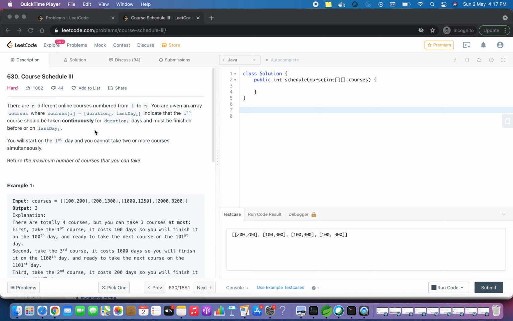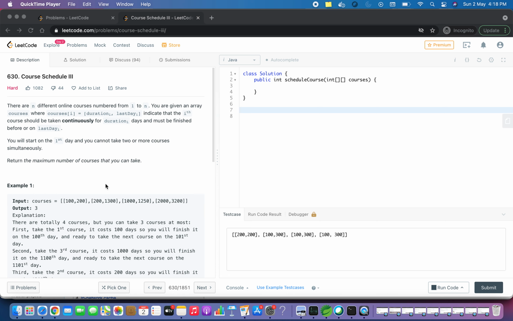There are n different online courses numbered from 1 to n. You are given an array courses where courses[i] equals [duration_i, lastDay_i]. That means the ith course should be taken continuously for duration_i days and must be finished before or on lastDay_i. Now you will start off on the first day and you cannot take two or more courses simultaneously. And we have to return the maximum number of courses that you can take.